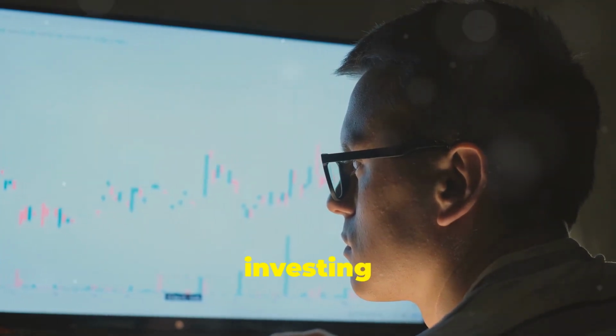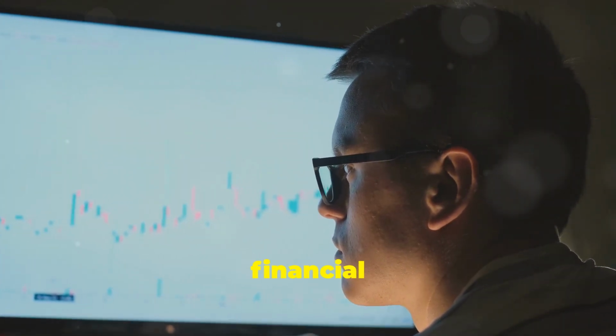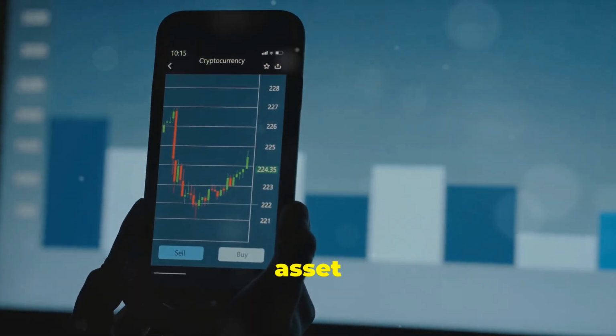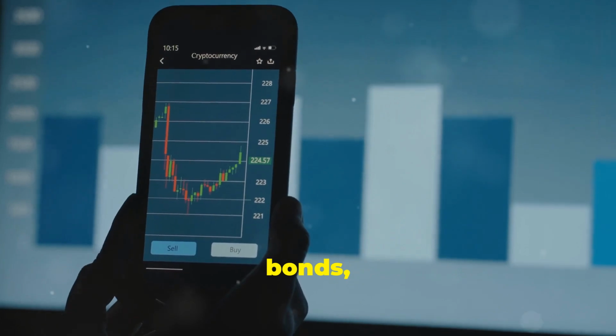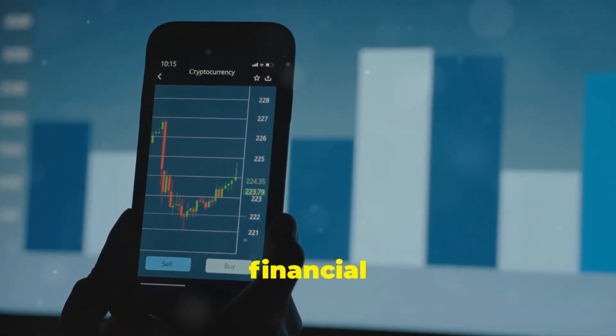Finally, remember that investing in dividend-paying stocks is just one part of a comprehensive financial plan. It's essential to have a diversified portfolio that includes other asset classes, such as bonds, real estate, and cash, to manage risk and achieve your long-term financial goals.